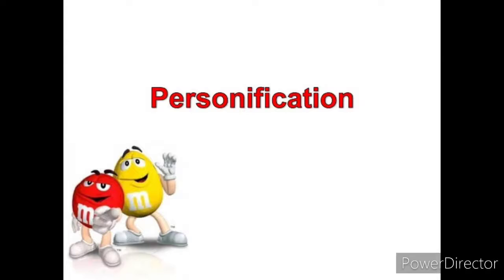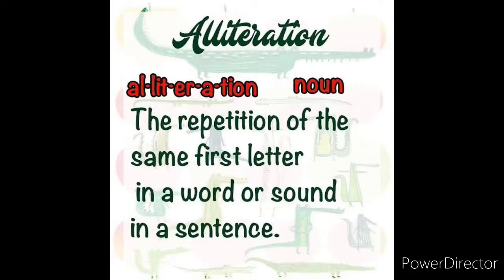The first literary device that we have seen is personification, and the next one is alliteration. What is meant by alliteration? The repetition of the same first letter in a word or sound in a sentence. That is known as alliteration, children. Look at the example here.